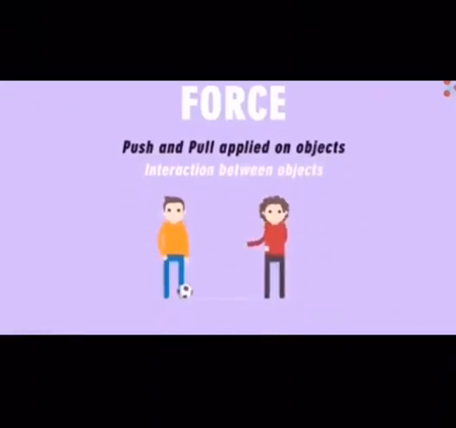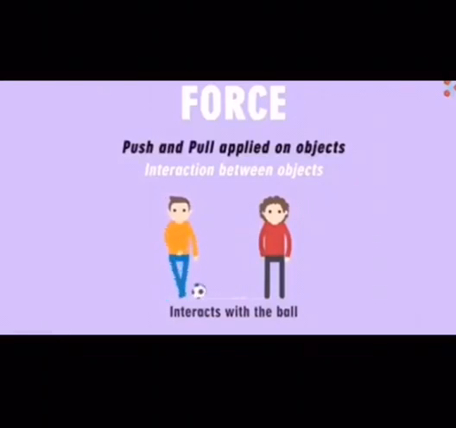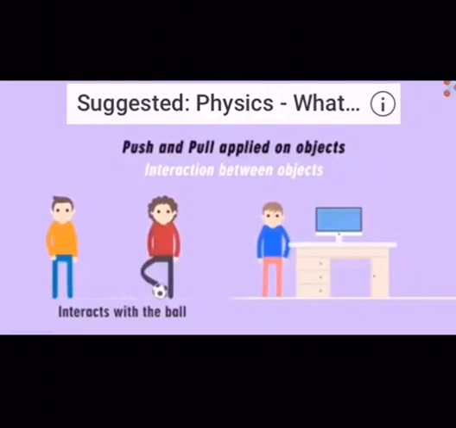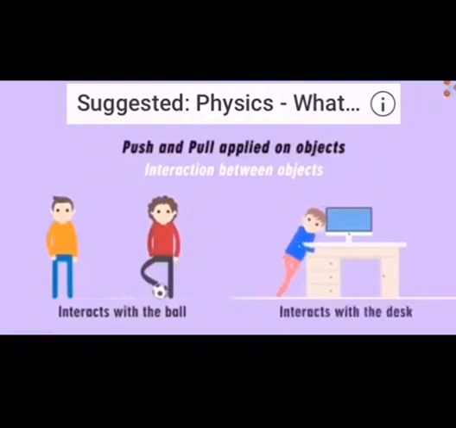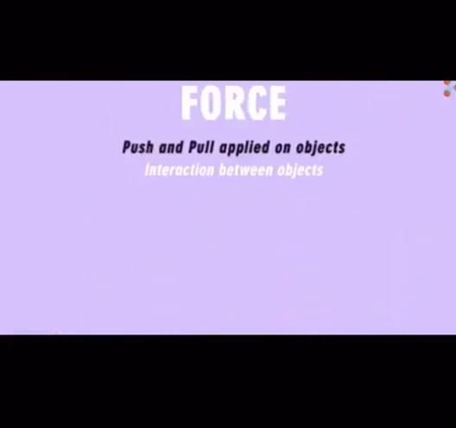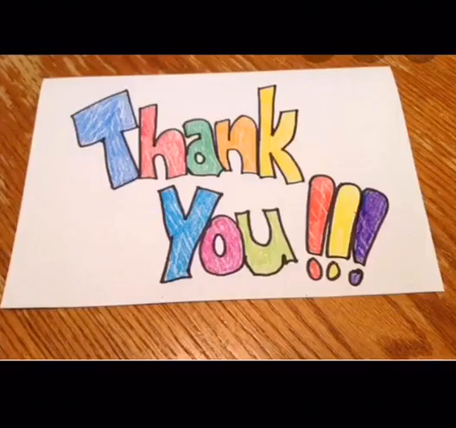Now, forces are always due to interaction between objects. Interaction means touch. When this boy wants to move the football to another boy, he touches the ball with his foot. So there is an interaction between the boy and the ball. Only then is force applied. While moving the desk towards point B, there is an interaction between the desk and the boy. So what do we conclude? Force is a push or pull of an object.